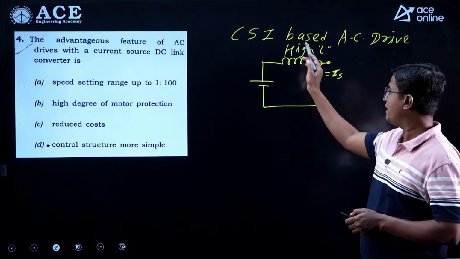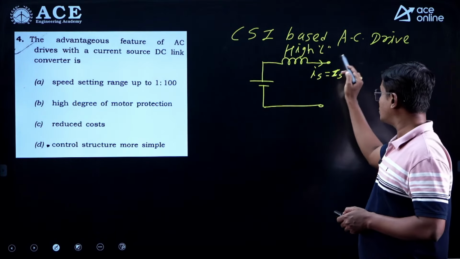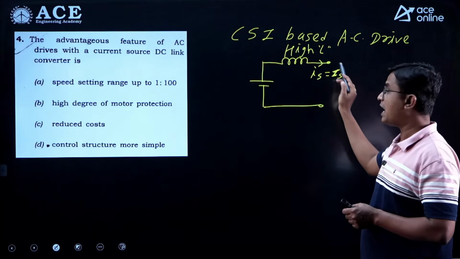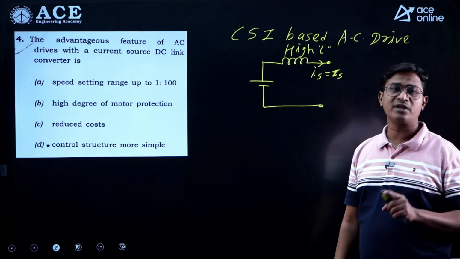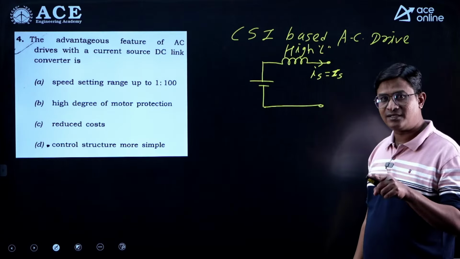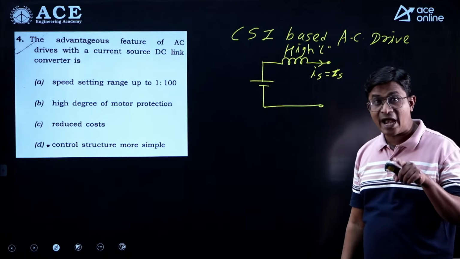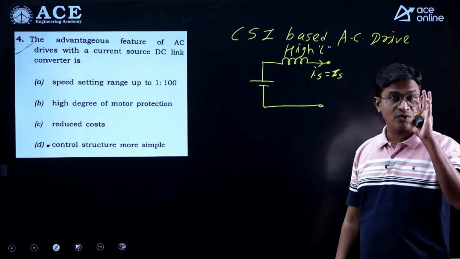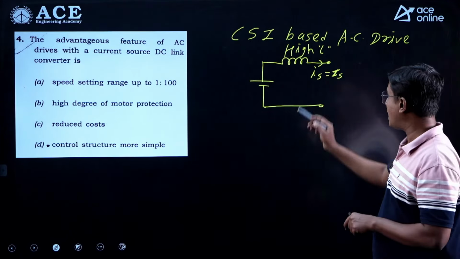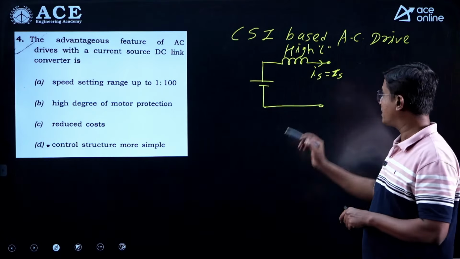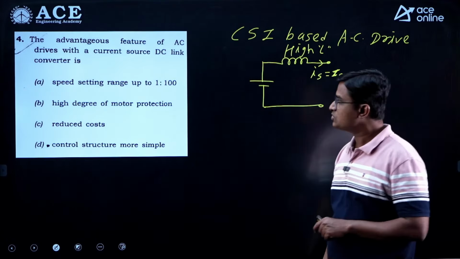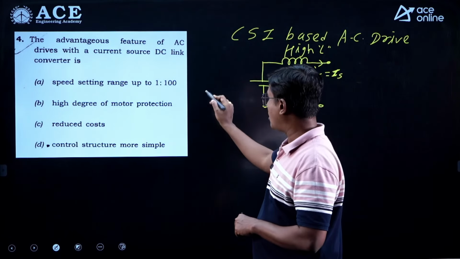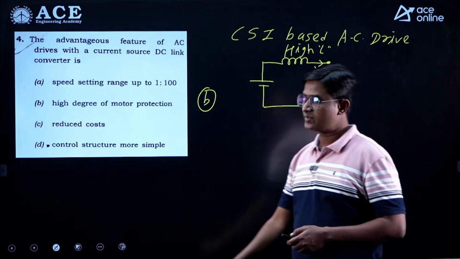Now because of this high inductor, even though a short circuit happens in your converter, the high current will not flow in your drive or in your motor, right? Means indirectly this current source inverter provides additional protection. Even though the short circuit happens, my short circuit current will not reach a very high value, because a high value of inductor is present. Due to that, my current here will remain constant, right? So if you check the options, the suitable option is high degree of motor protection. Option B is the correct option, right?